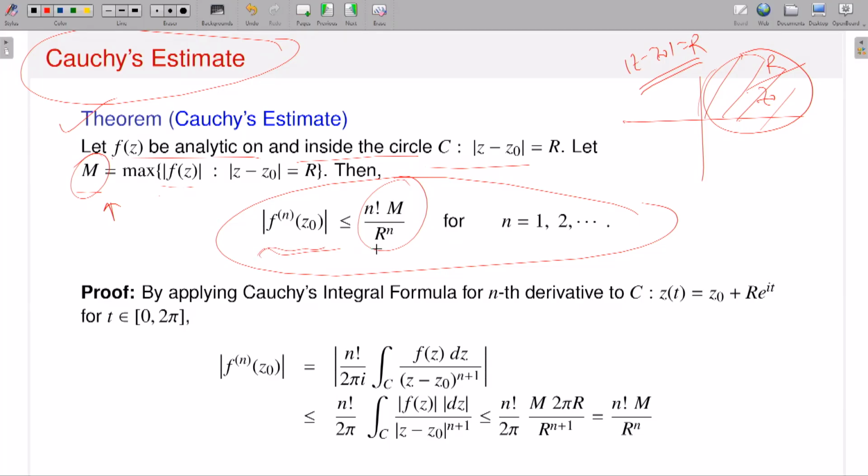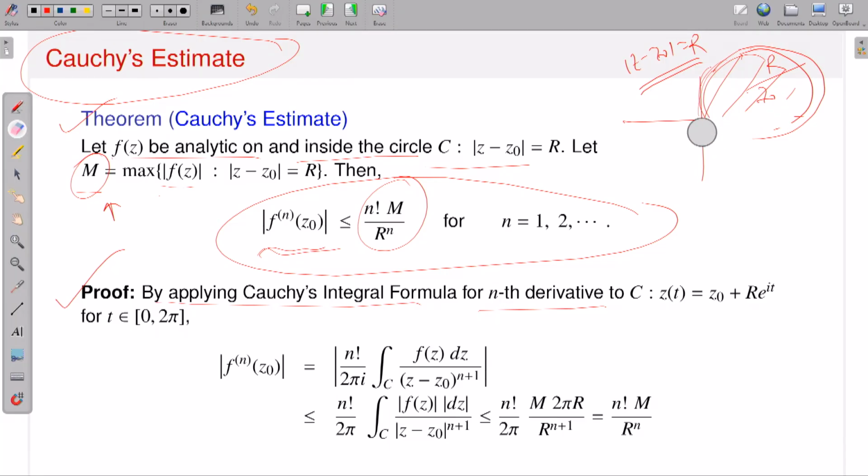And you will see this actually follows from the expression of the nth derivative of f at z0, which I can write in terms of contour integrations. So the proof is very nice. By applying Cauchy's integral formula for nth derivatives, because f is analytic on and inside the circle, therefore the domain can be a little bit bigger than the circle. So I can draw the picture.